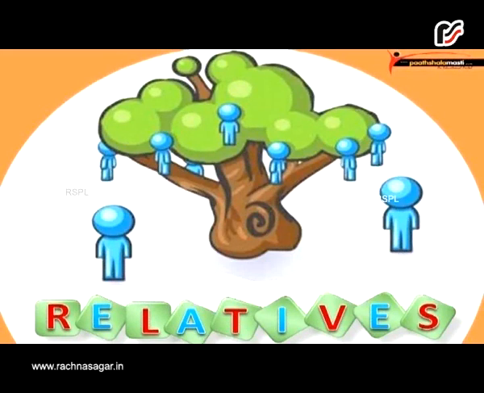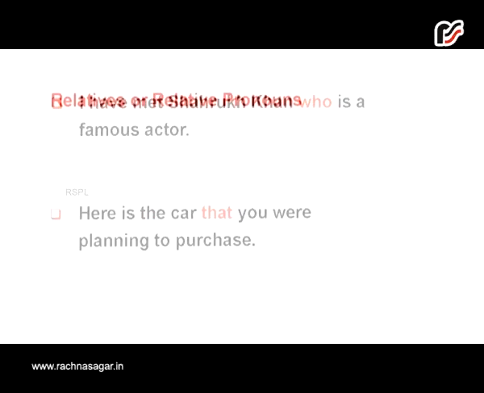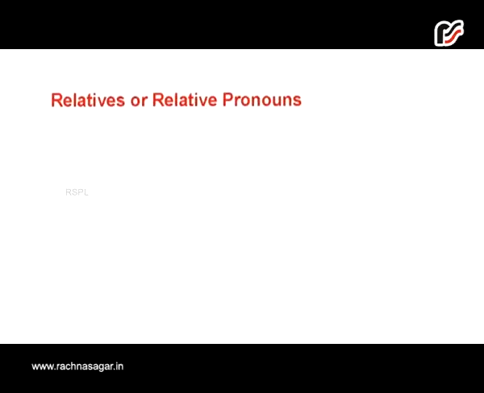Relative. I will start with the examples first. I have met Shah Rukh Khan, who is a famous actor. Here is the car that you were planning to purchase. Here you must have noticed that in both the examples, who and that have worked as a pronoun as well as connectors. Such words, those which work as connectors and pronouns, are said to be relatives or relative pronouns.